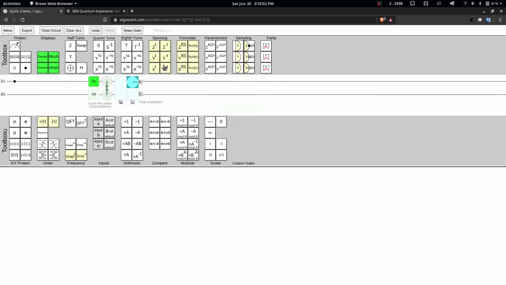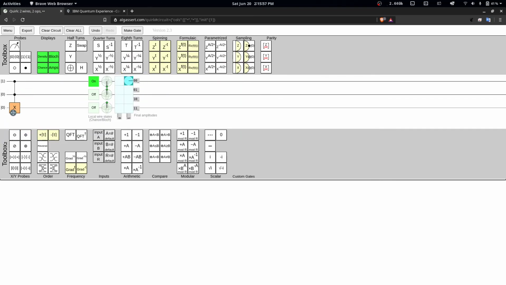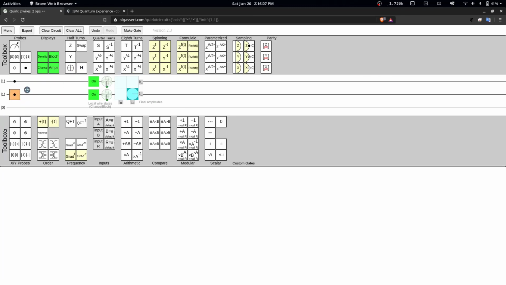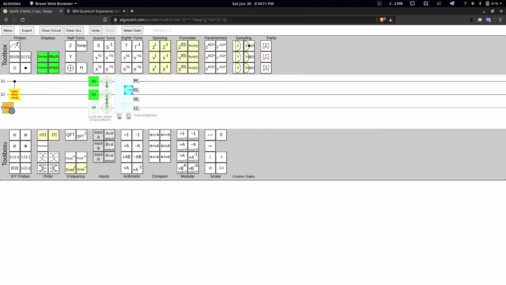And now how the Toffoli gate looks. We already know that it has two control bits and then an X gate. So both these values need to be 1 to perform an X rotation on this third qubit. And then we have Fredkin's gate, which is nothing but a controlled swap gate. So let me apply swap here and here. Whenever this is 1, we swap the values of these two given qubits. These are all the possible multi-qubit operations.